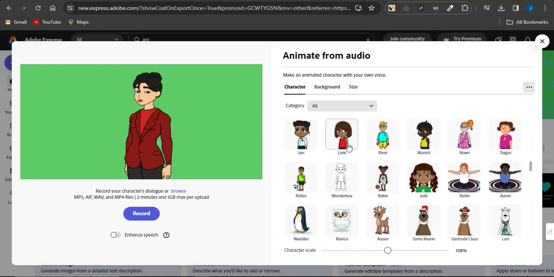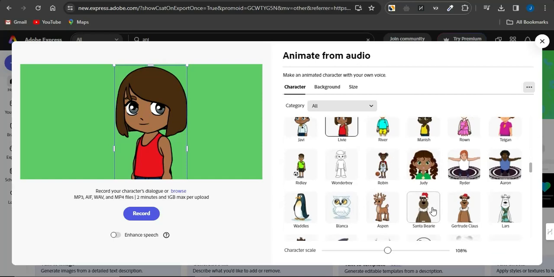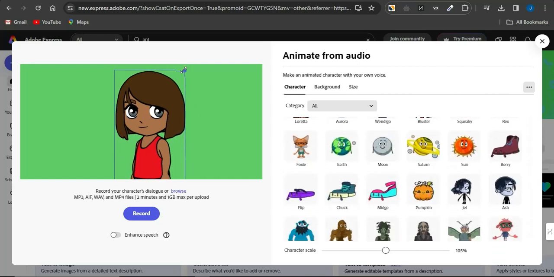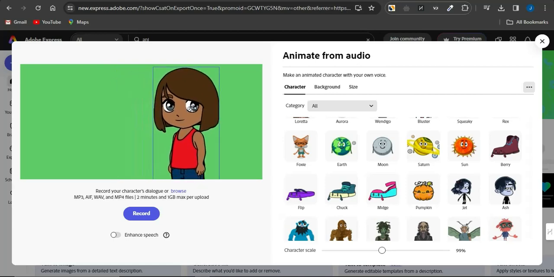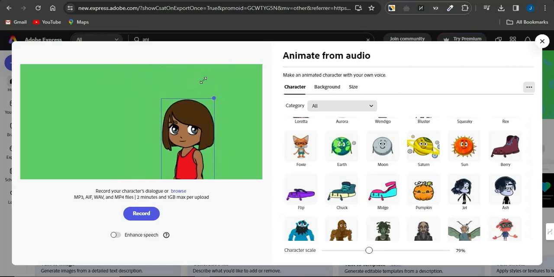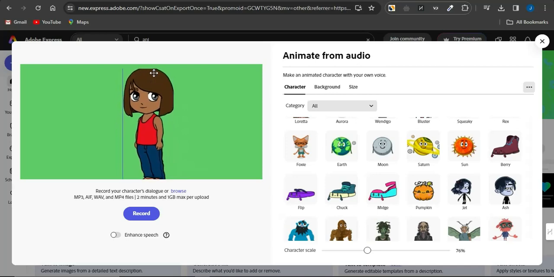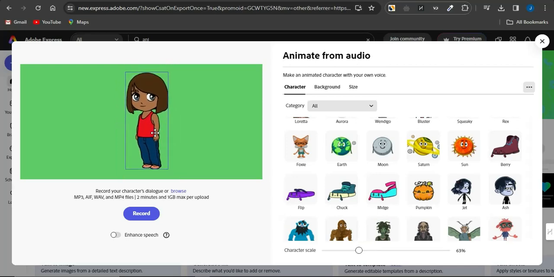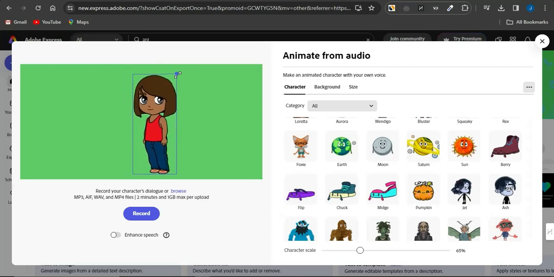Now you can see, maybe I'm just going to stick with this particular character, as you can see on the screen right now. If I want to stick with this character, I can actually make this smaller and just simply adjust this to my preference right now. So if I adjust this particular character for the full body to actually fit in, you can see how cool this looks.